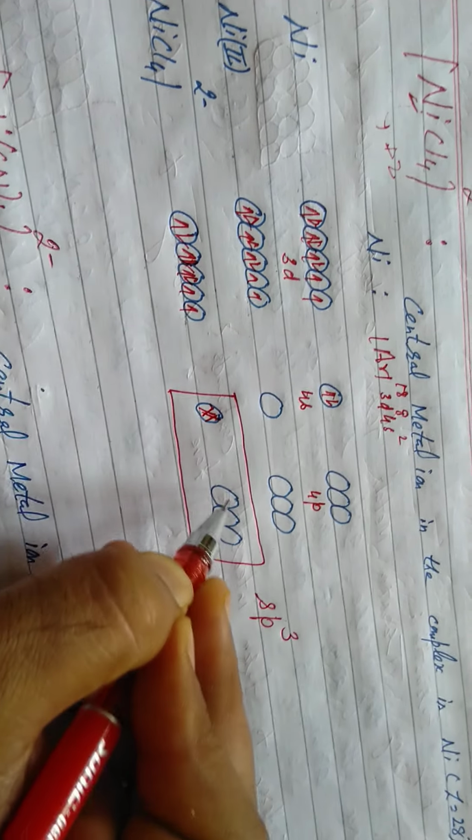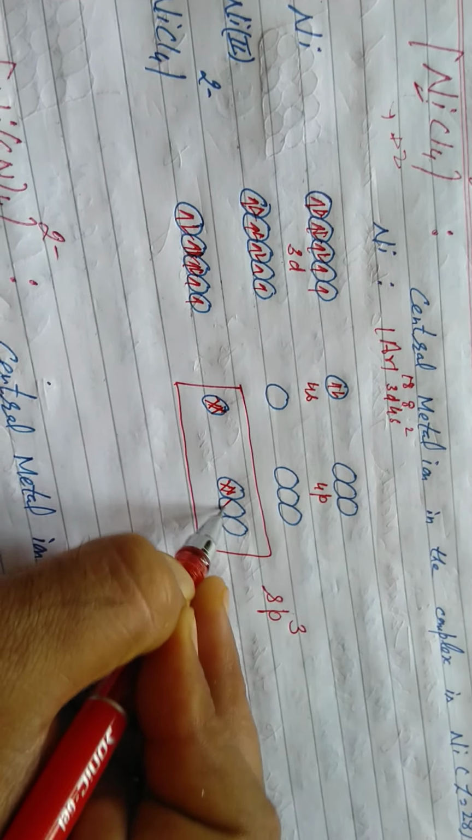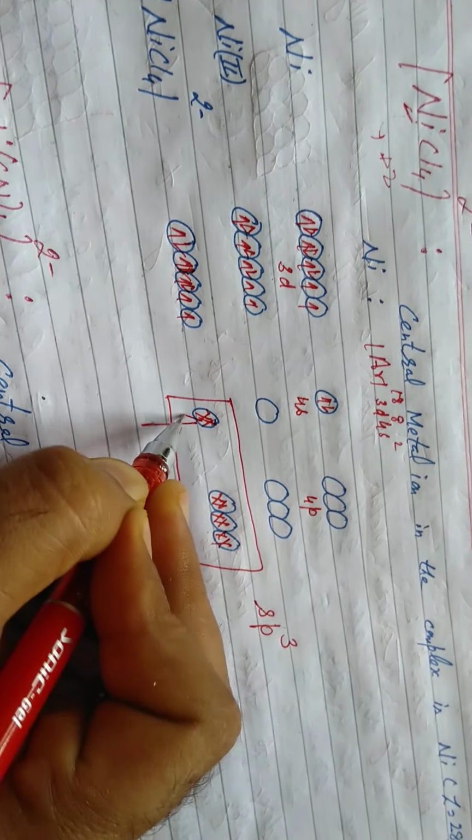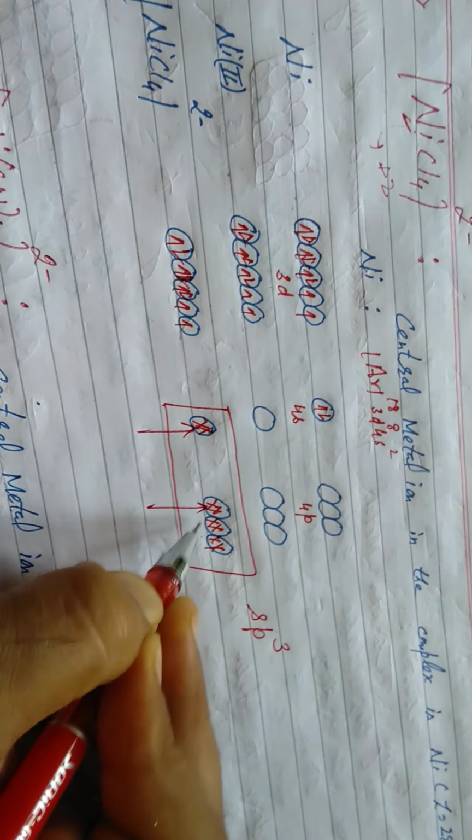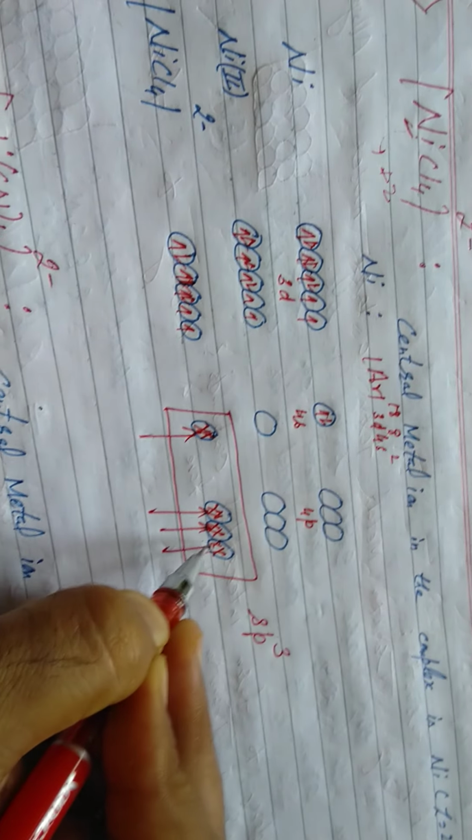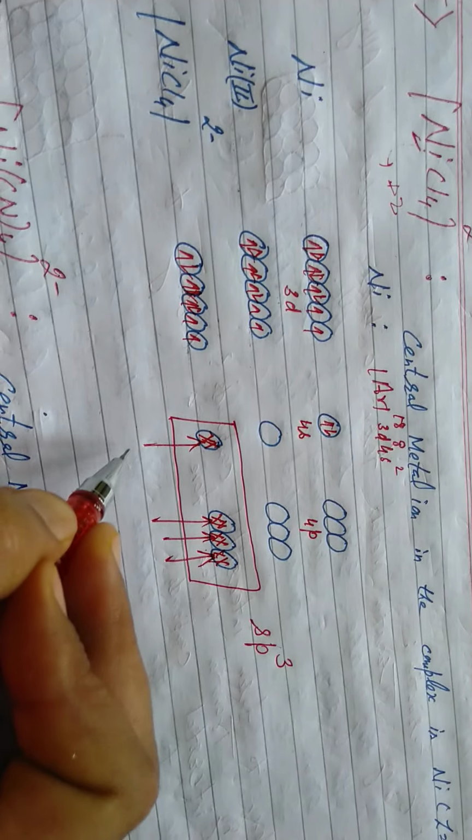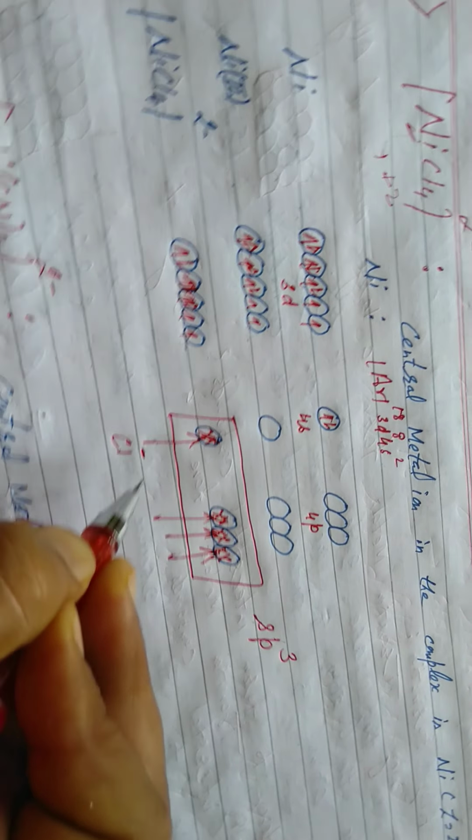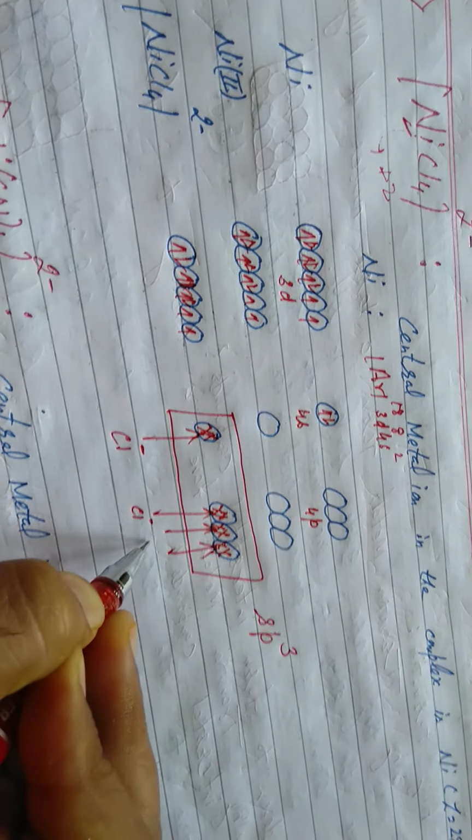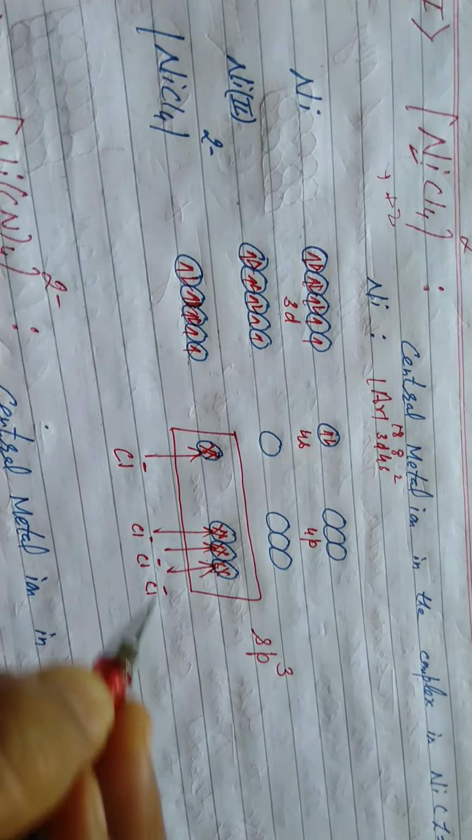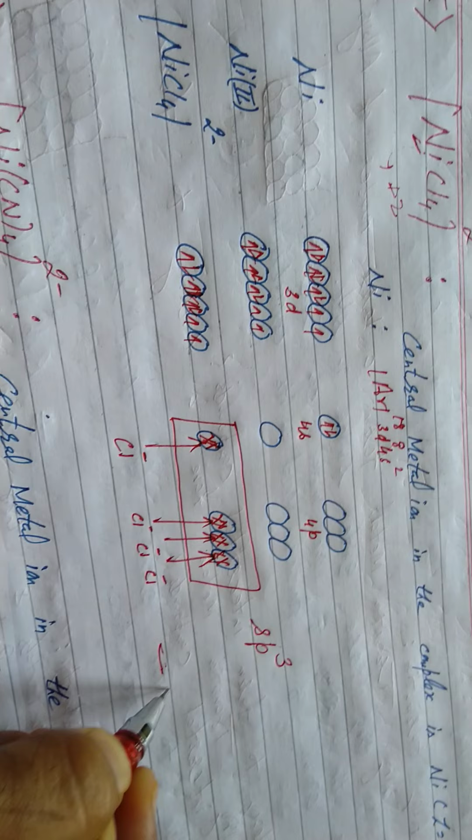Please, the ligand will approach. Ligand is the donor atom. It donates its electron pair to the metal ion, leading to the formation of a coordinate bond. Coordination number is 4. It is clear. Cl, the halide ion, is the ligand. Or you can directly write Cl4.